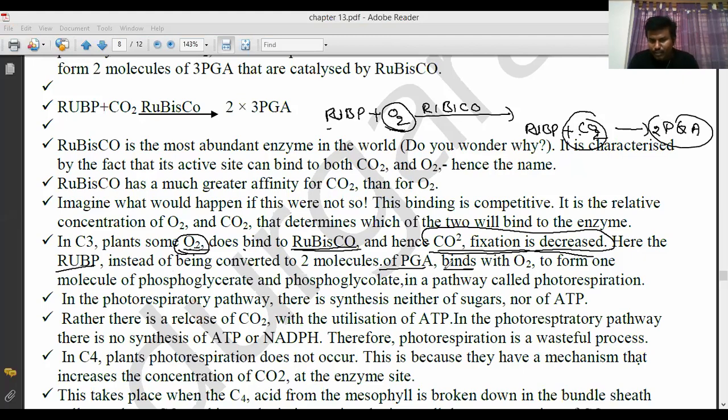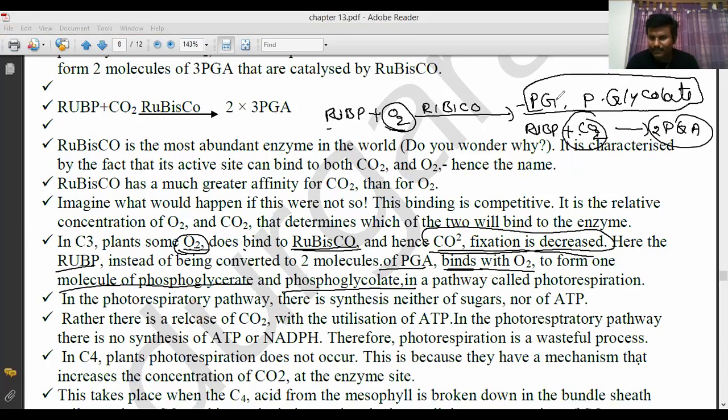Ribulose bisphosphate binds with oxygen to form 1 molecule of phosphoglycerate and 1 molecule of phosphoglycolate. So these two are formed.